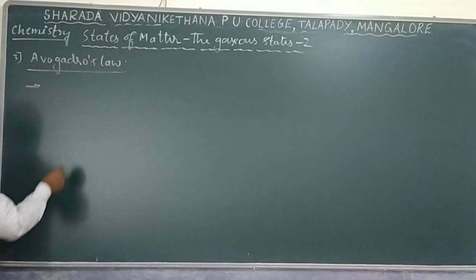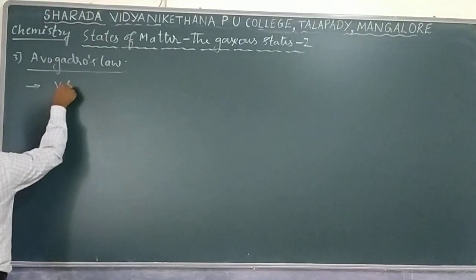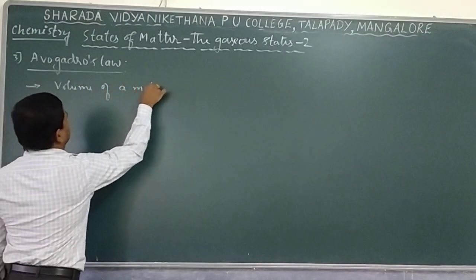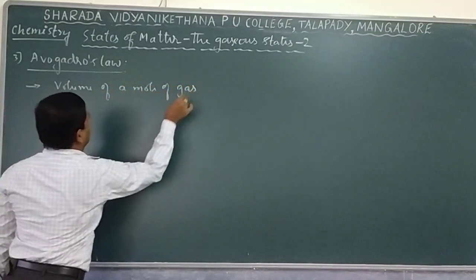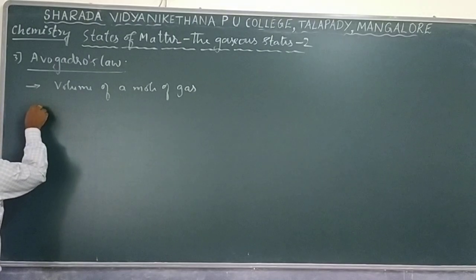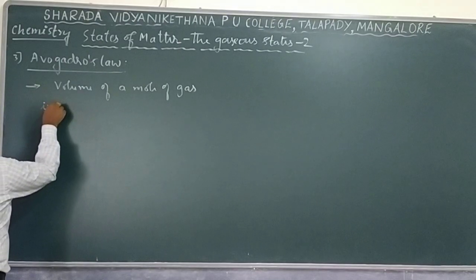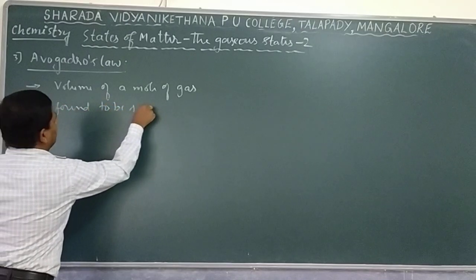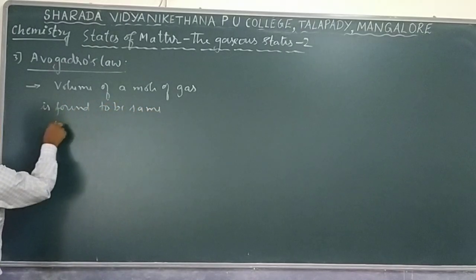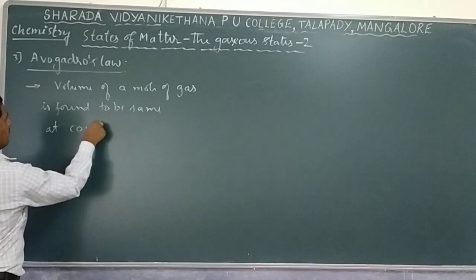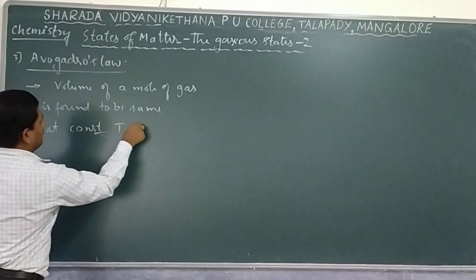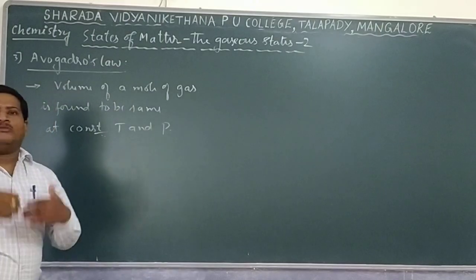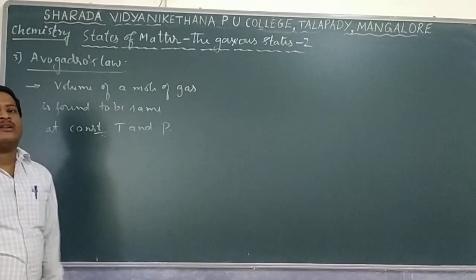Or simply we can say the volume occupied by a mole of gas is found to be the same at constant conditions of temperature and pressure. Or simply we can say equal volumes of all gases contain an equal number of molecules.